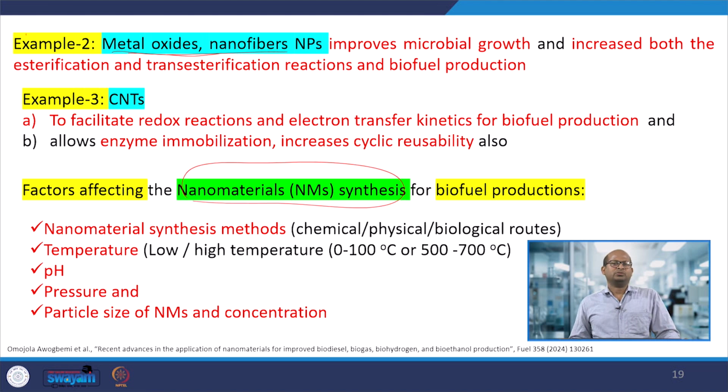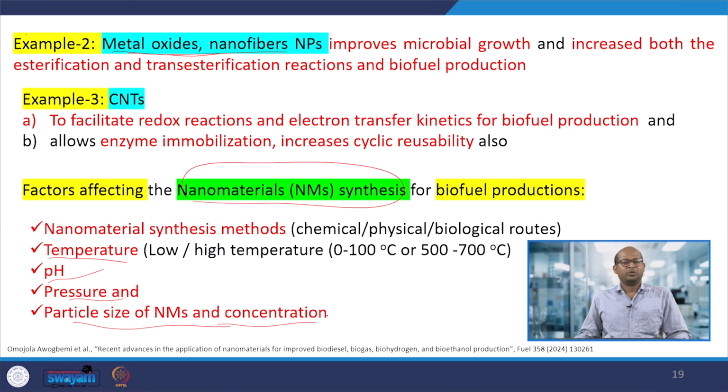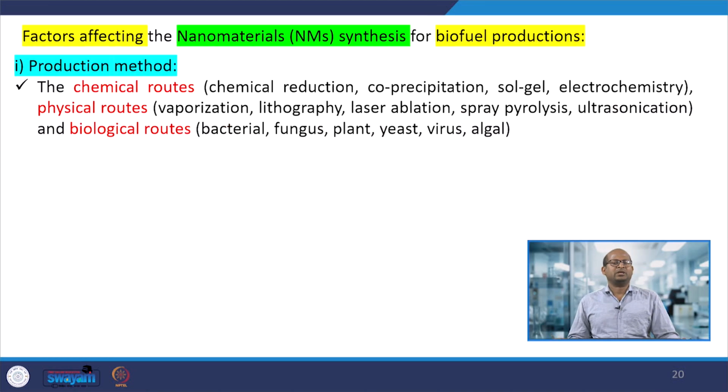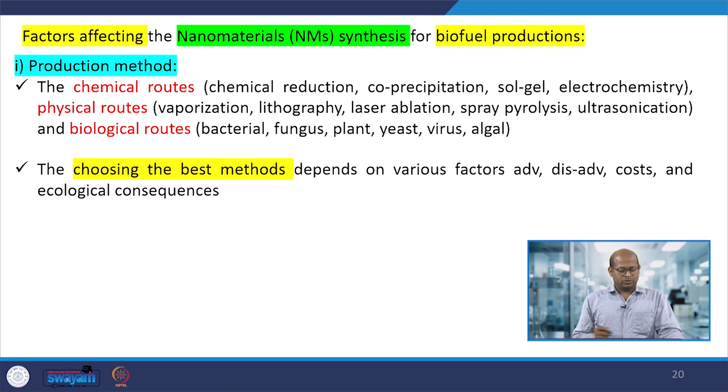So also, during synthesis it would affect the temperature, pH, pressure, and particle size concentrations. Based on that, a different range of sizes of nanomaterials would form, and each type of nanomaterial would affect those particular biochemical reactions. So depending upon the process by which we synthesize the nanomaterials, if we go for another method, that material may be much more effective.